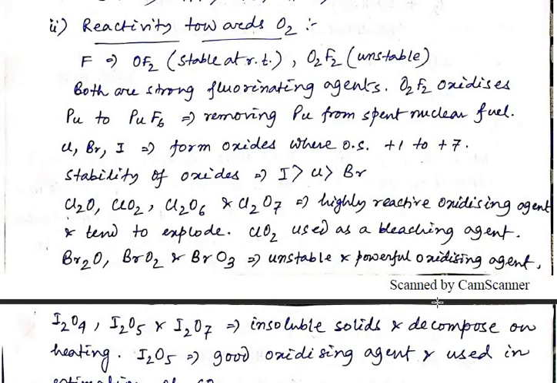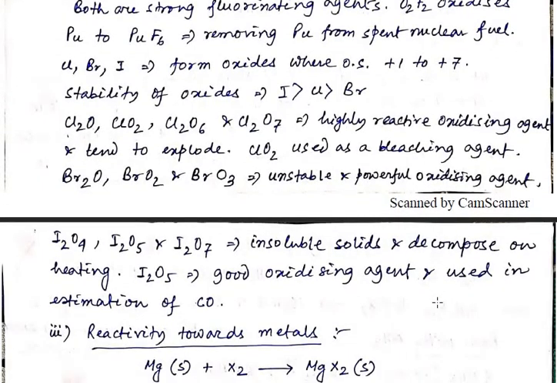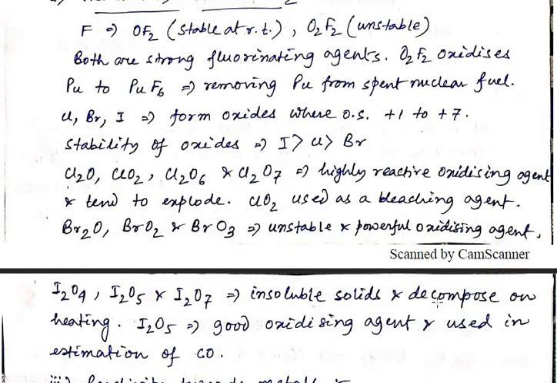Chlorine, bromine and iodine form oxides where the oxidation state is +1 to +7. Next, the stability of the oxides follows the order I greater than Cl greater than Br. So the oxides of iodine are very stable, then the oxides of chlorine, then the oxides of bromine. The oxides of fluorine I am not discussing here because only two oxides are there in case of fluorine.